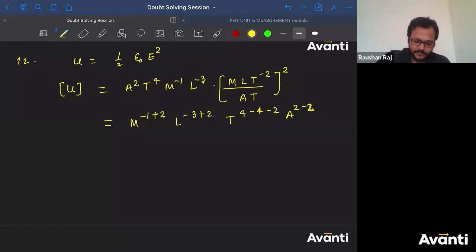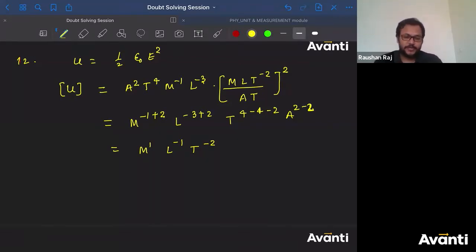So I'll get M1 L minus 1 T. This is what? Minus 6 plus 4 minus 2. All right बच्चा लोग समझ में आया सबको? तो M L inverse 1 T inverse 2 is the answer.